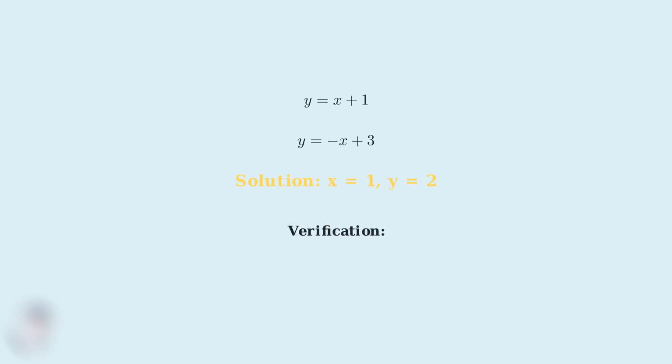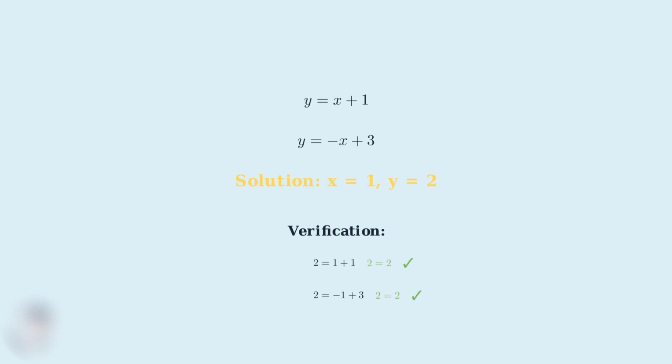Let me verify this solution by substituting our values into both original equations. For the first equation, y equals x plus 1, I substitute x equals 1 and y equals 2. This gives me 2 equals 1 plus 1, which simplifies to 2 equals 2. This is true. For the second equation, y equals negative x plus 3, I substitute the same values. This gives me 2 equals negative 1 plus 3, which simplifies to 2 equals 2.